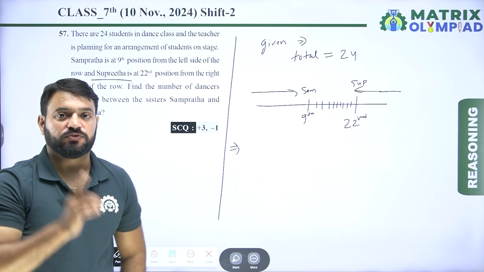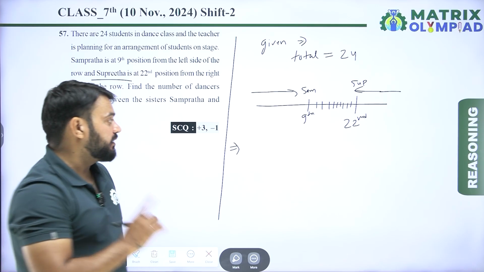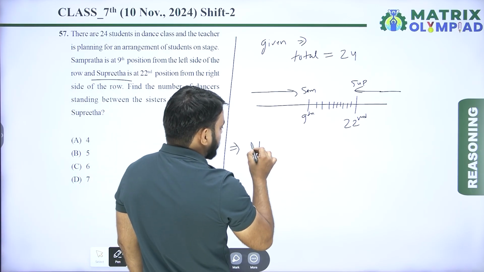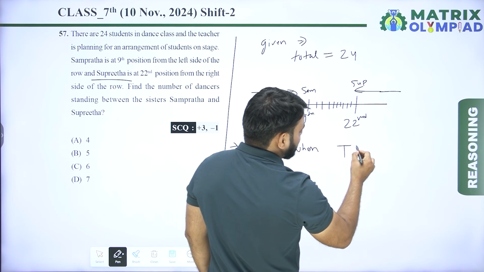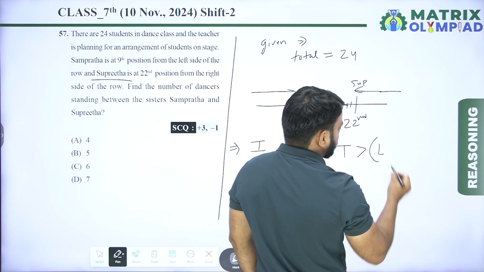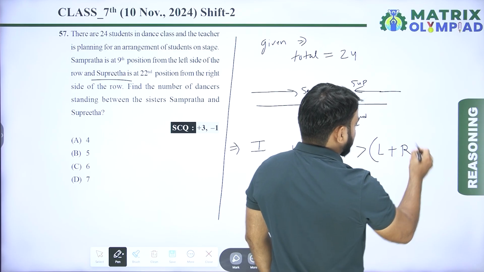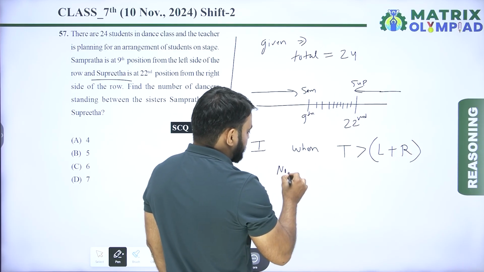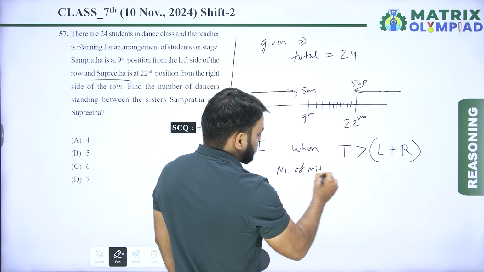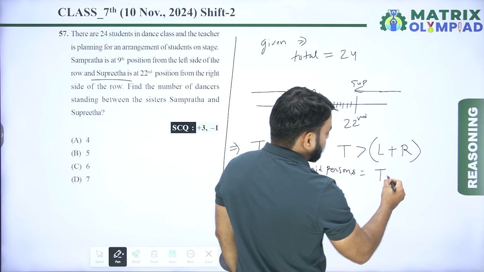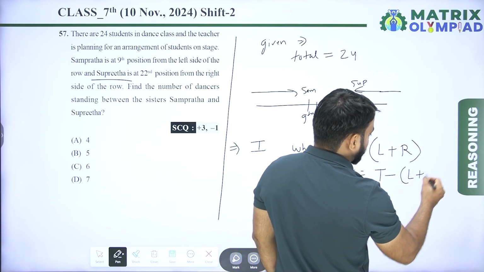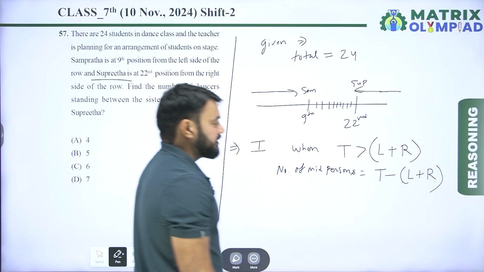There are two conditions for finding the number of students. First condition: when total is greater than left position of first person plus right position of the second person, then number of mid persons is equal to total minus left plus right position of the second person.